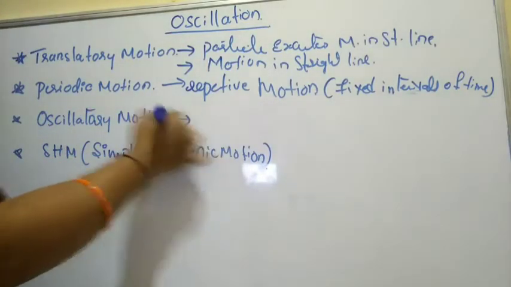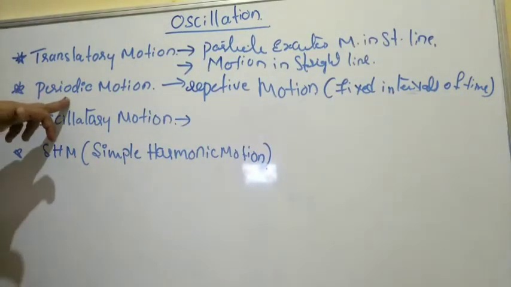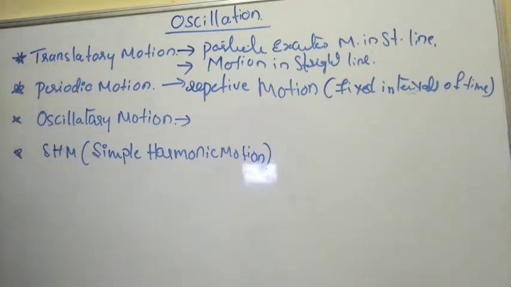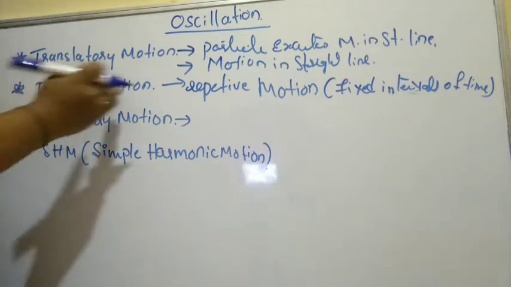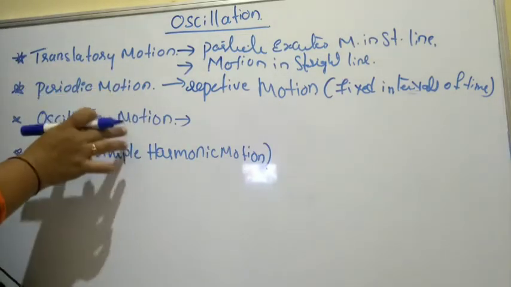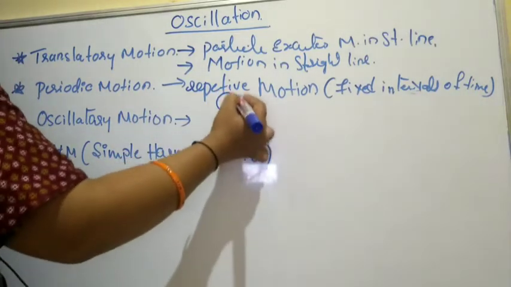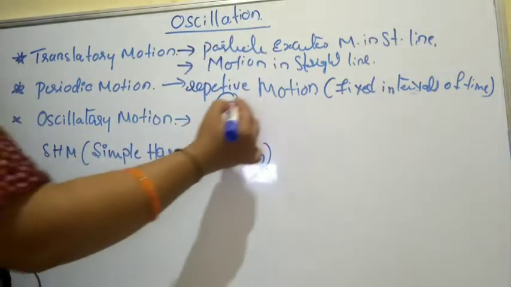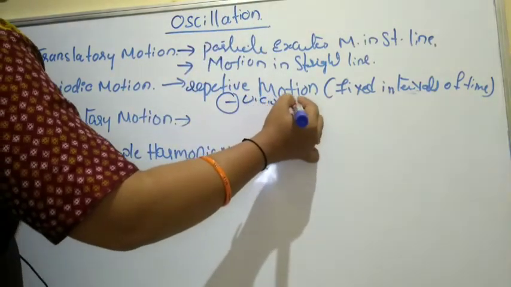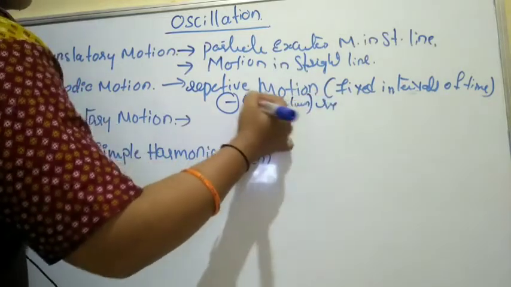So what is oscillatory motion? We have discussed the differences between periodic motion and oscillatory motion. Oscillatory motion is one of the parts of periodic motion, but its nature is different from periodic motion. As we know, periodic motion is a repetitive motion where the body is executing, like uniform circular motion.